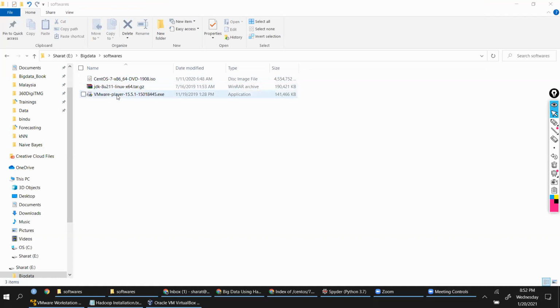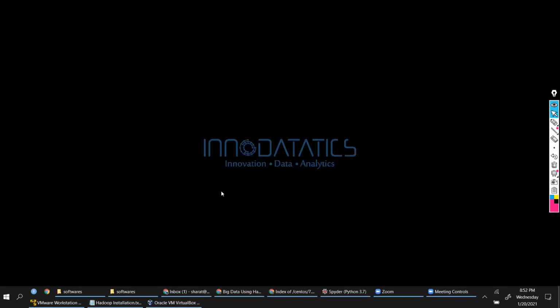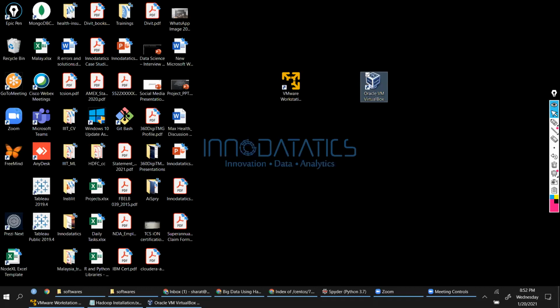So once you install VMware, this is not required, I'm deleting it. I have a small file. Once I have VMware installed, I would get this VMware screen. And here the option that I need to choose is create a new virtual machine. Click on this.